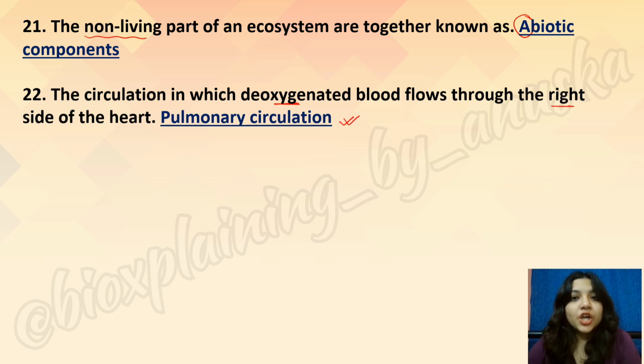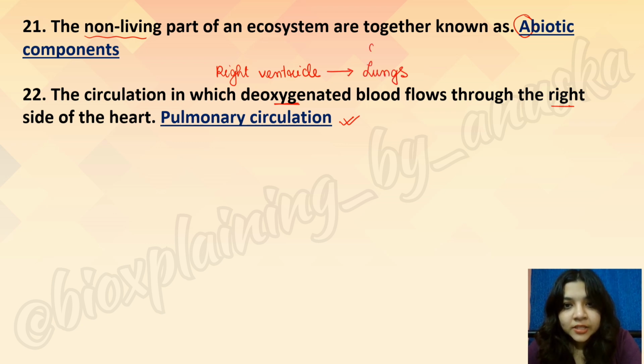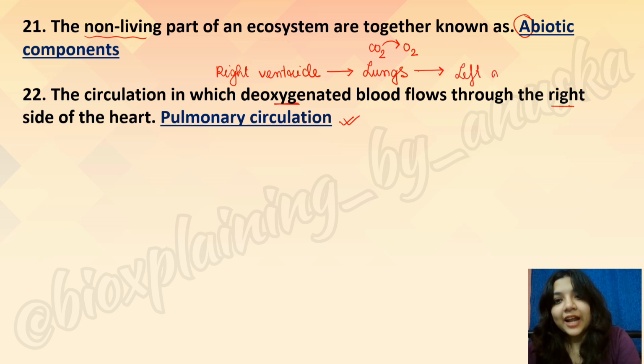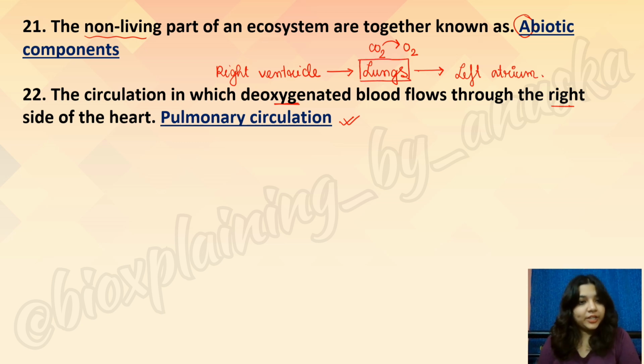pulmonary circulation. So what happens is from the right ventricle, that is the lower chamber, the deoxygenated blood goes to the lungs. In the lungs, the deoxygenated blood gets oxygenated, and now this oxygenated blood will return to the left atrium. Okay, right? So the involvement of the lungs makes this to be the pulmonary circulation.